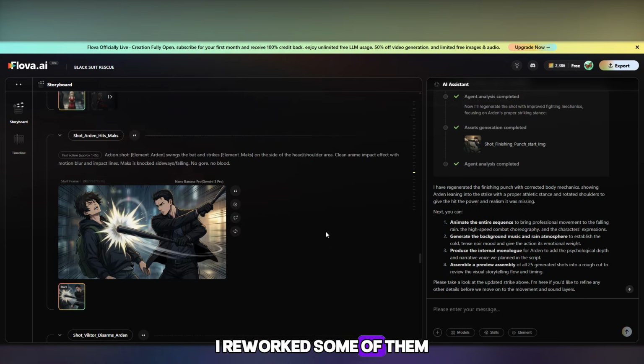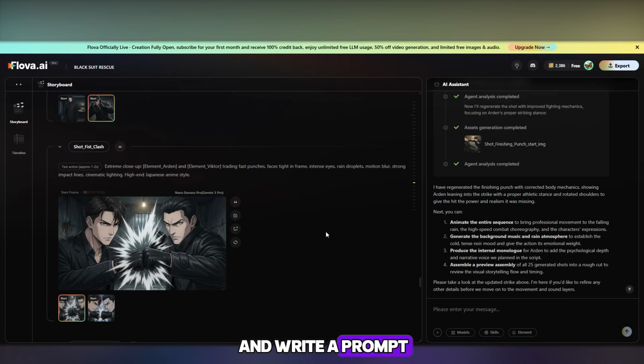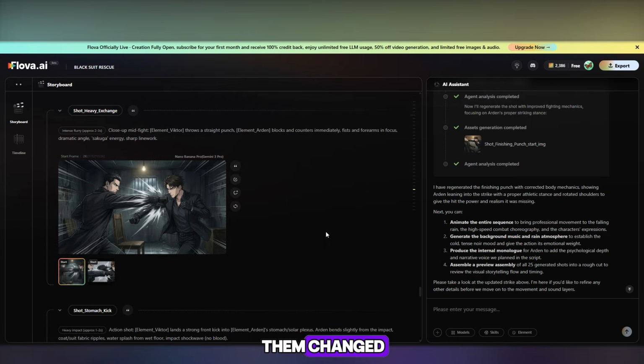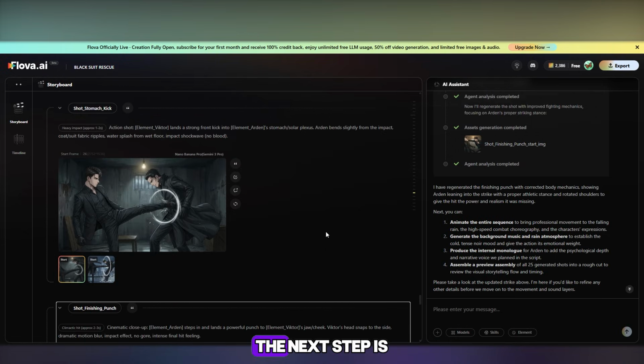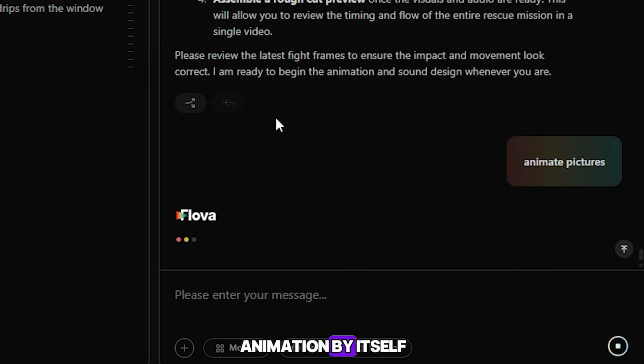I reworked some of them, so don't worry if something goes wrong for you, just upload the images and write a prompt explaining how you want them changed. After you finish creating the images, the next step is animating all the scenes. The AI will suggest animation by itself, so we simply write, animate the images.